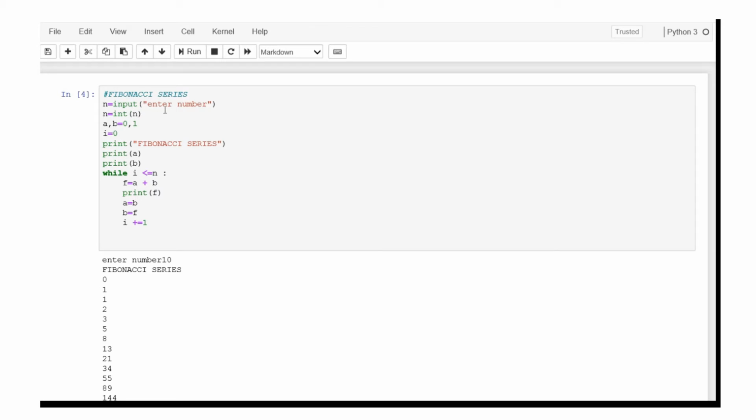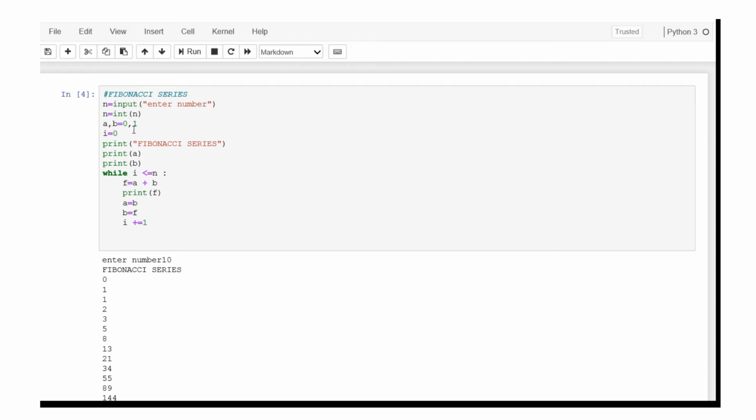You get the input by using the input statement, which is the input statement of the Python programming language. You enter the number, and then here I am changing the data type of the number to integer, because we have to add all the numbers. Numerical addition will be done here, so we need an integer number for that. I don't want any strings for this calculation. All the numbers in the Fibonacci series are integers, so we have to convert the received number to the integer data type.